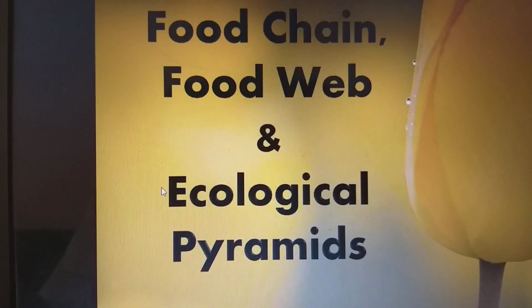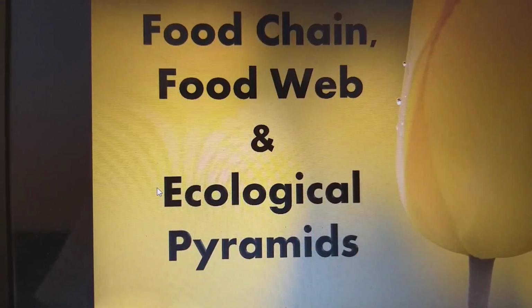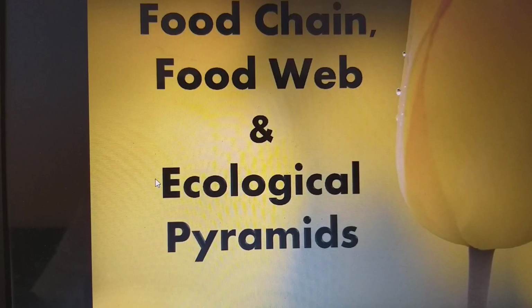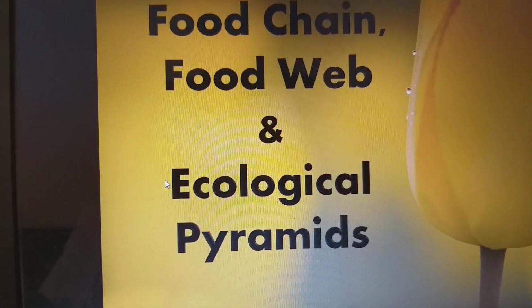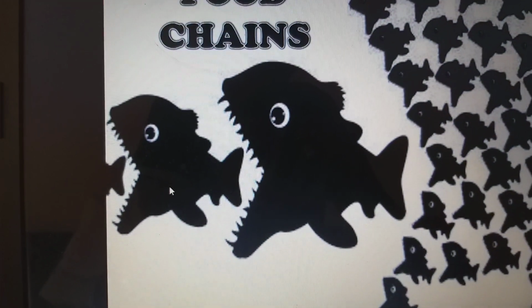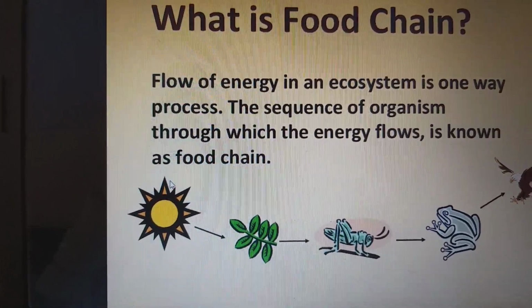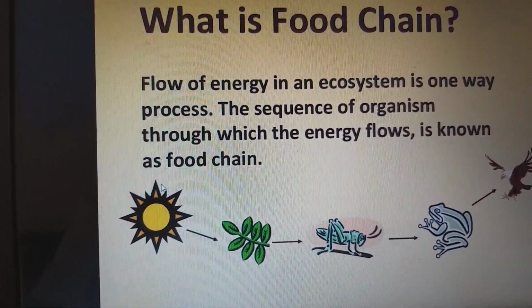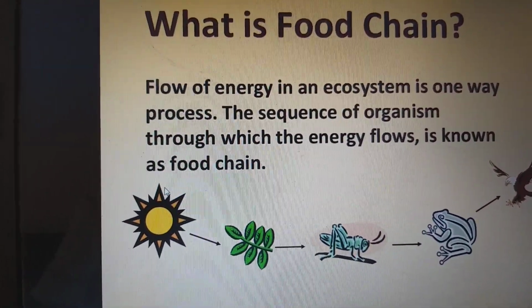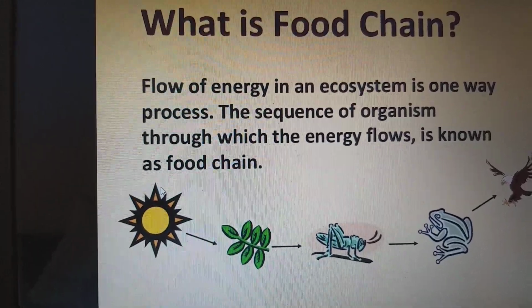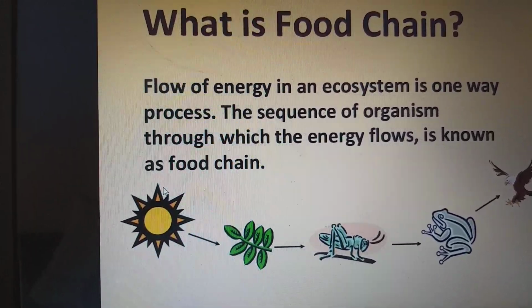Hello my dear friends, in this video we are going to see about food chain, food web and ecological pyramids. Let's go into the topic, food chain. What is a food chain? Flow of energy in an ecosystem is a one-way process. The sequence of organisms through which the energy flows is known as a food chain.